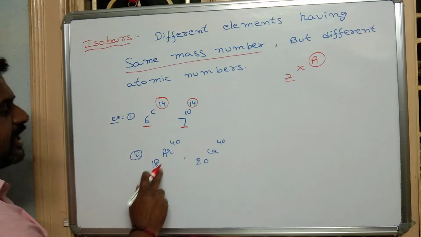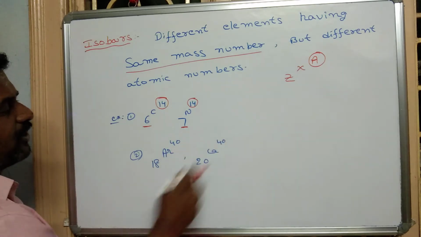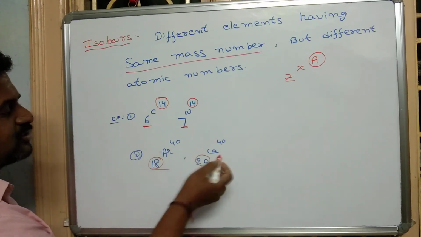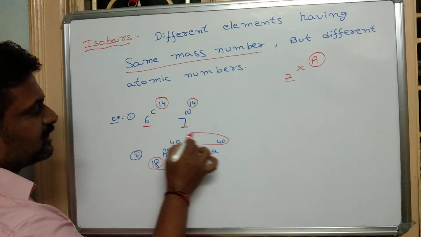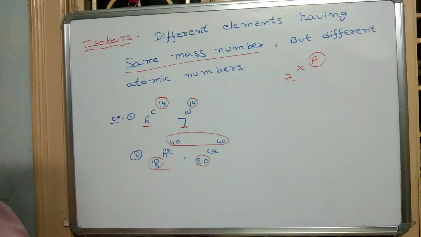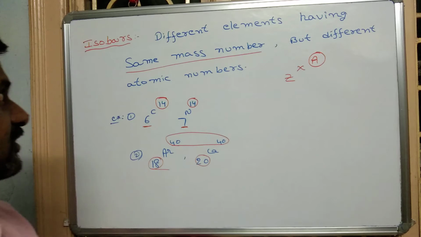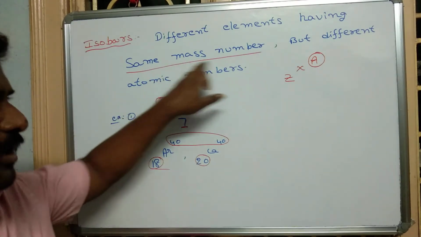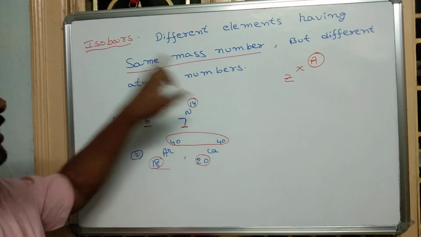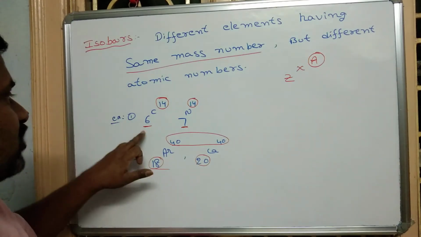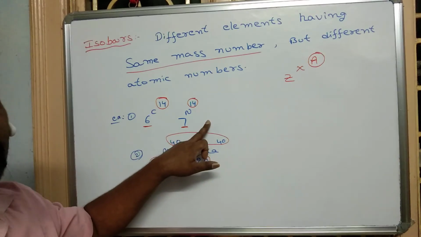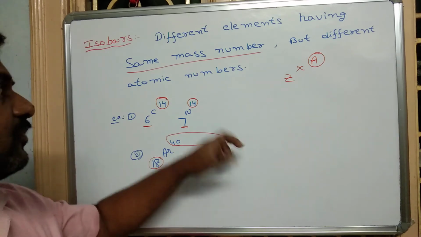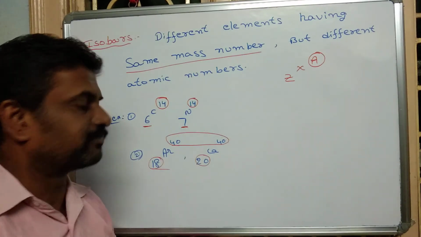Another example: 18Ar40 and 20Ca40. Here also the atomic numbers are different. The elements are different, but the mass numbers are the same. That type of substances are called isobars. Finally, different elements having the same mass number but different atomic numbers are called isobars. Example: 6C14, 7N14. Another example: 18Ar40, 20Ca40. Next we discuss isotones.